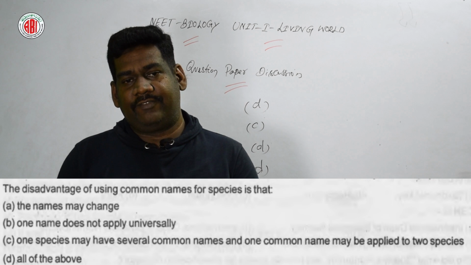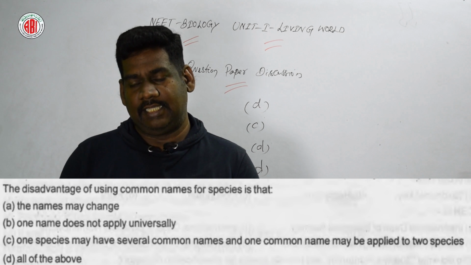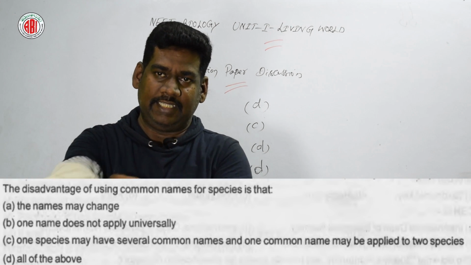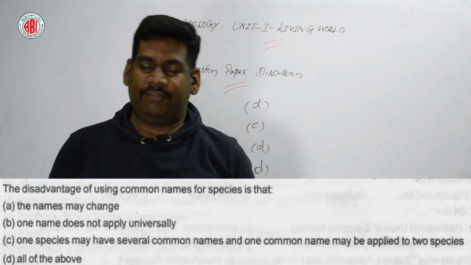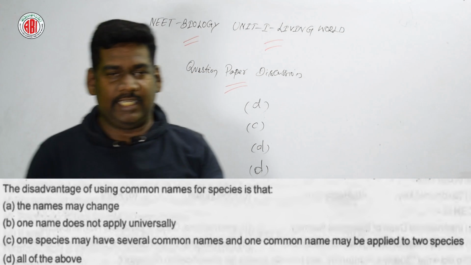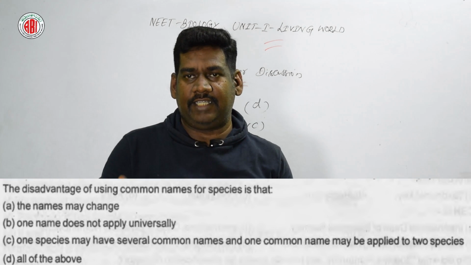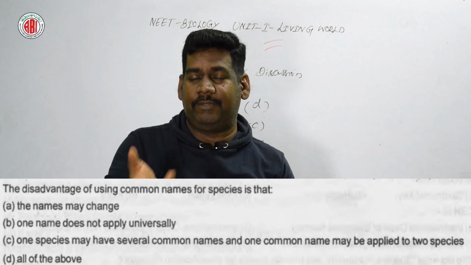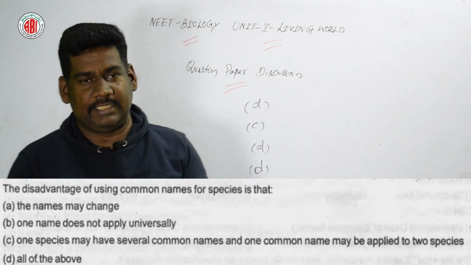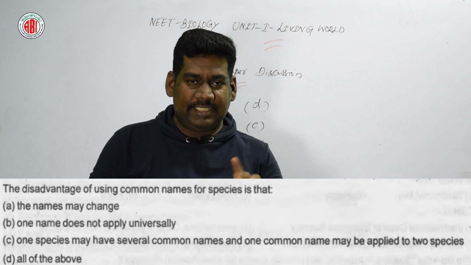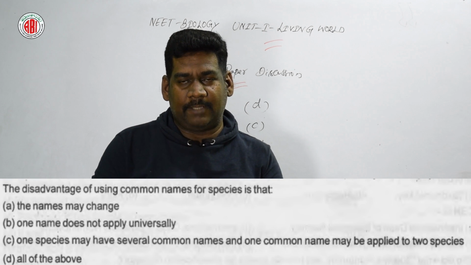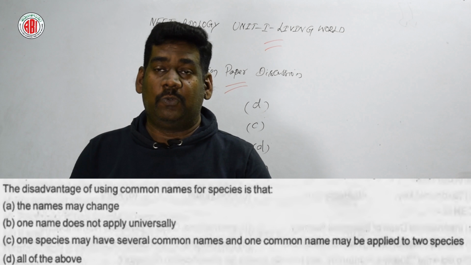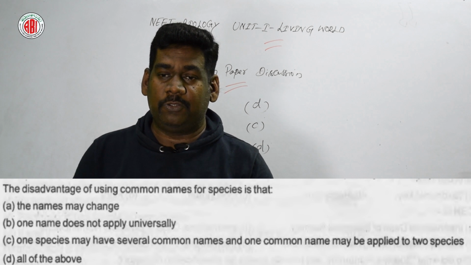The disadvantages of using common names for a species are. Yes, it's a good question. When we are not using the binomial nomenclature system, the scientific naming of organisms with a scientific or biological name, what will happen? What are the demerits of this? What are the disadvantages of using the common name of a particular species? See, option A, the names may change. Yes. Option B, one name does not apply universally. Yes. Option C, one species may have several common names and one common name may be applied to two species.